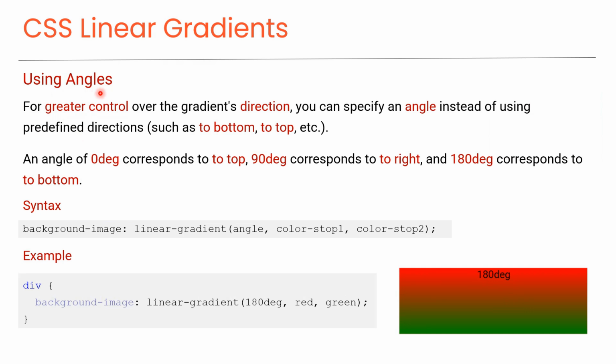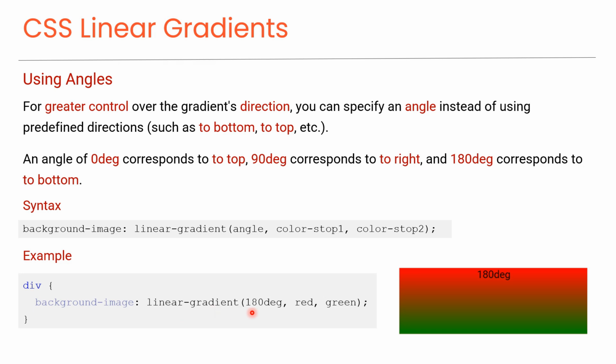Using angles. For greater control over the gradient's direction, you can specify an angle instead of using predefined directions such as to bottom, to top, etc. An angle of 0 degrees corresponds to top, 90 degrees corresponds to right, and 180 degrees corresponds to bottom. This is the syntax for using angles to control the gradient's direction, and here is an example.